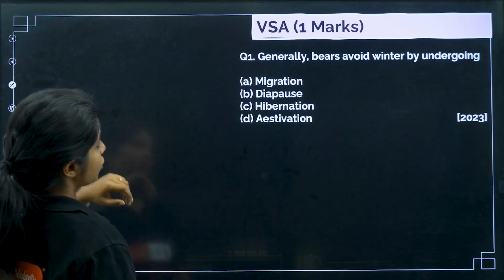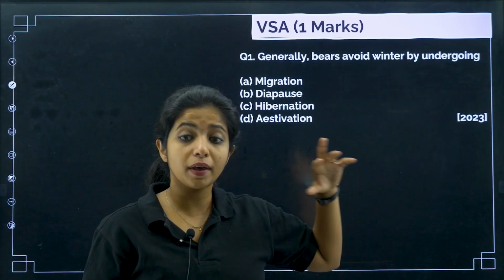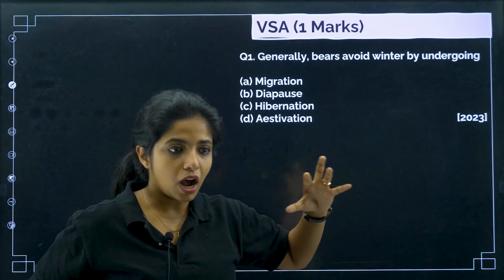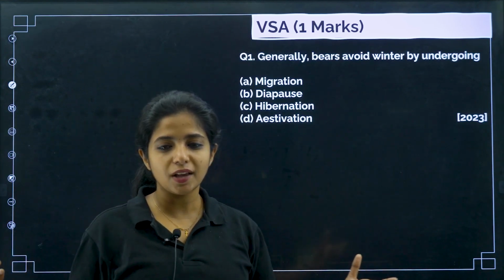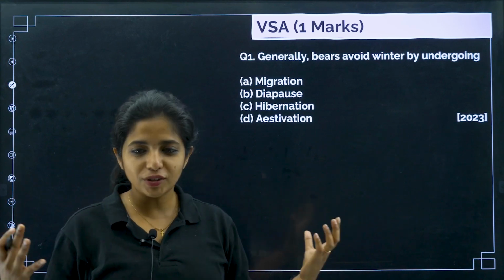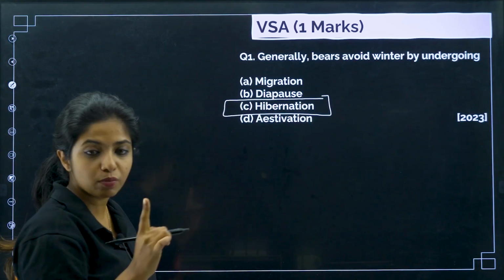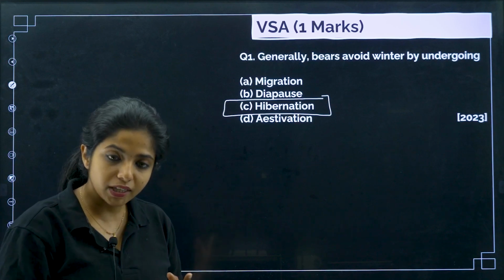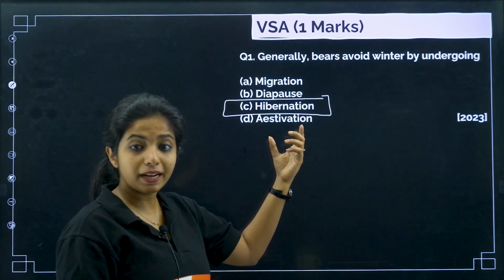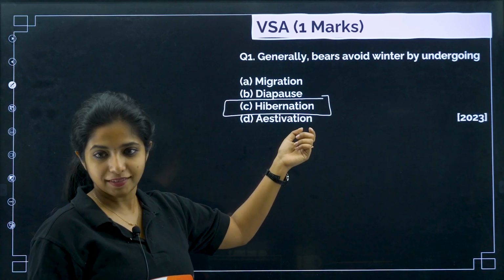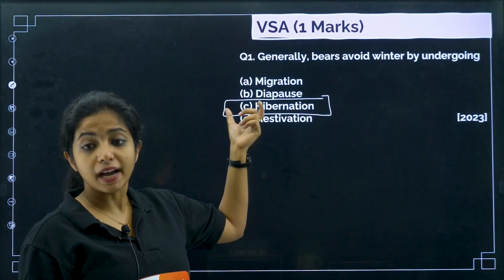Question number 1 says, generally bears avoid winter by undergoing. So what does a bear undergo during winters? Are they very active? Do they run around, pick up fishes and eat them? What do they actually do? Basically, they get into a phase which is known as hibernation, my dear children. Always remember, at colder places, all the animals are going to undergo hibernation. At hotter places, it will be estivation.